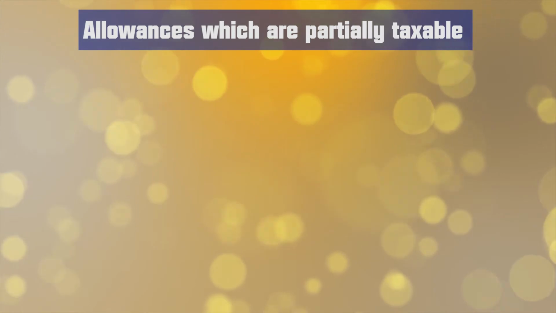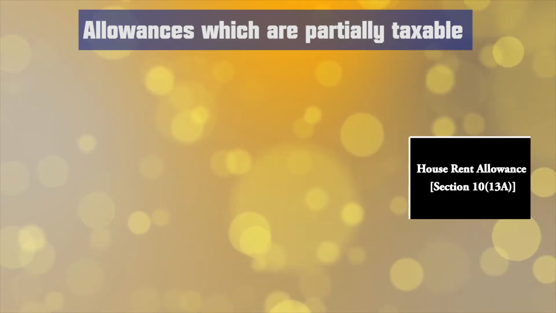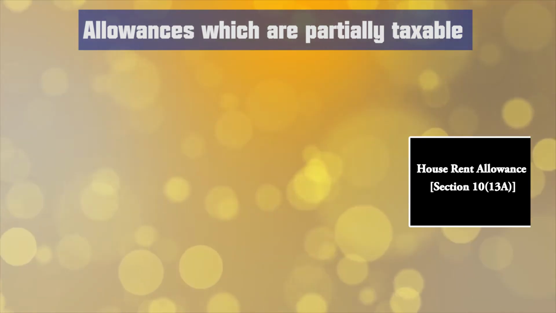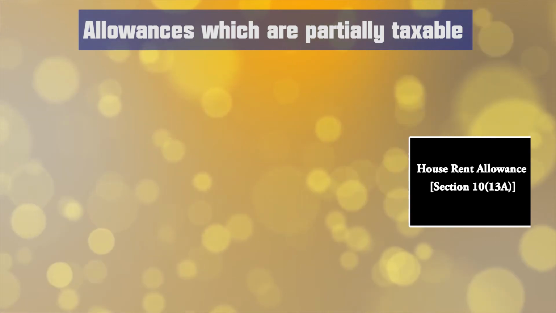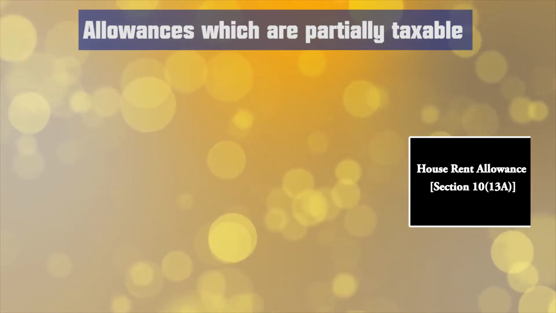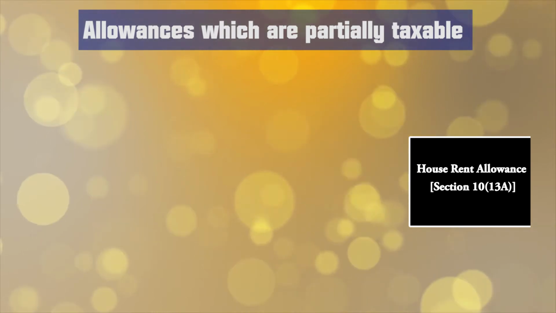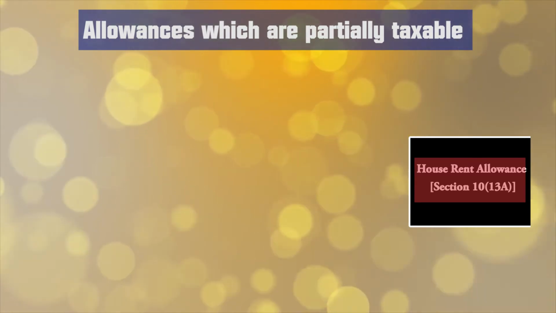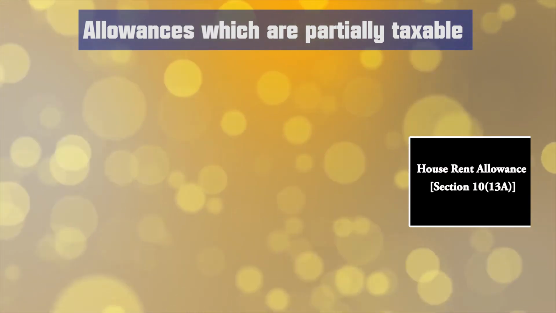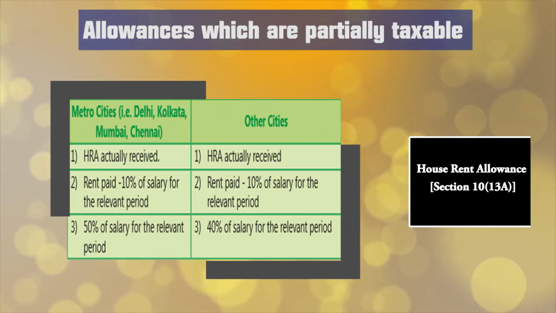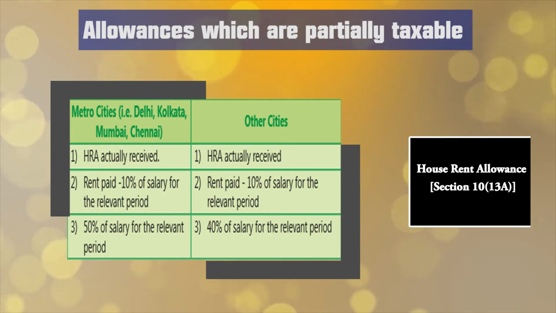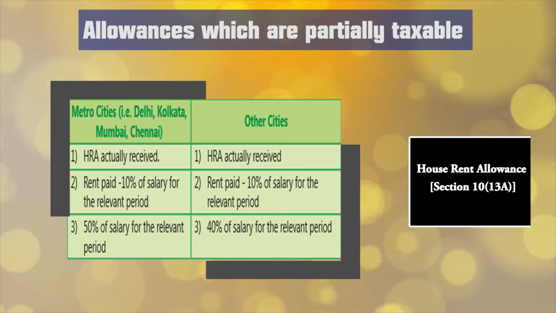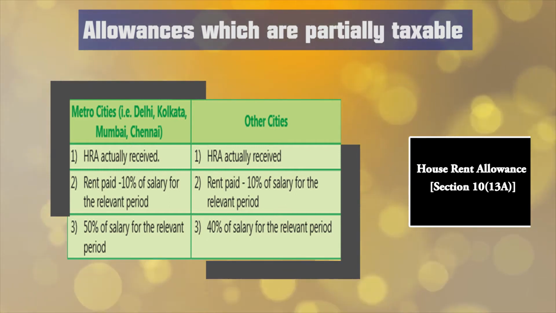Allowances which are partly taxable, number one happens to be the house rent allowance. It is very interesting that if an employee is in receipt of house rent allowance and resides in a rented house, in that case he or she may be allowed exemption under section 10 subsection 13A. So there are three conditions being provided. Number one, actual HRA received. Number two, excess of rent paid over 10% of salary. And number three, 40% of salary.